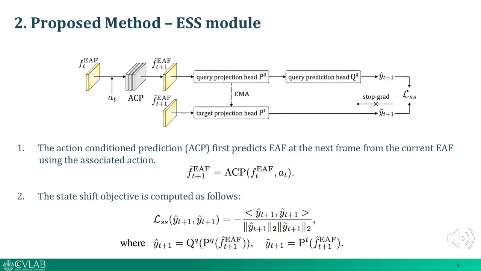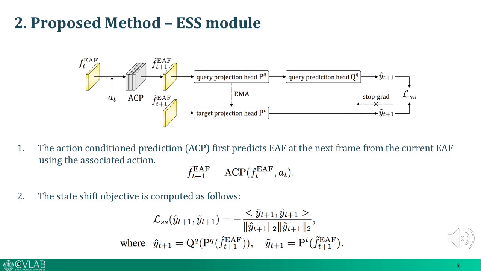We also impose a novel complementary constraint that separated EAFs, which we assume as a newly generated state, are consistent with respect to state shifting. We introduced the episode-aware state shift, ESS, module, which uses an action vector as a medium to constrain the vectorized vital features of two consecutive frames.